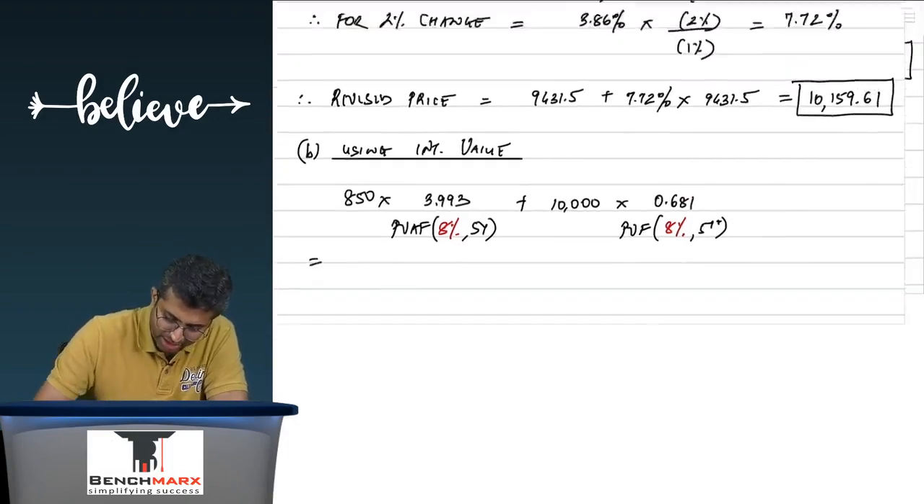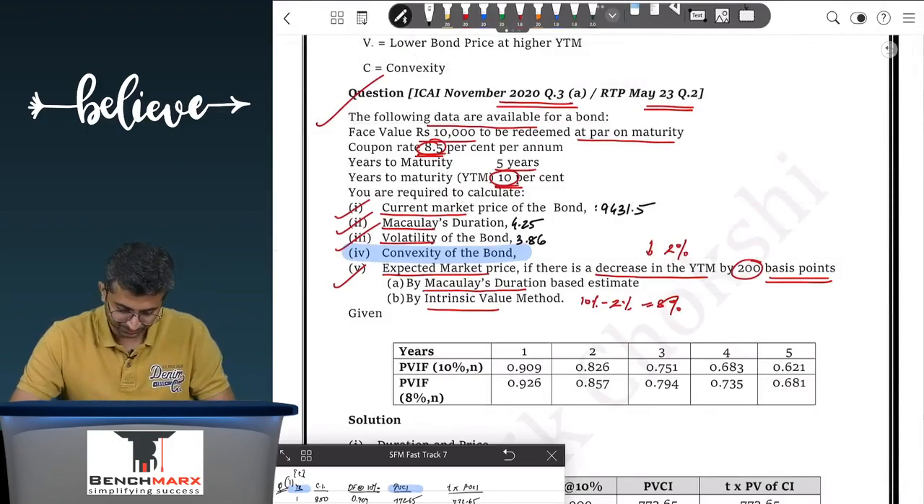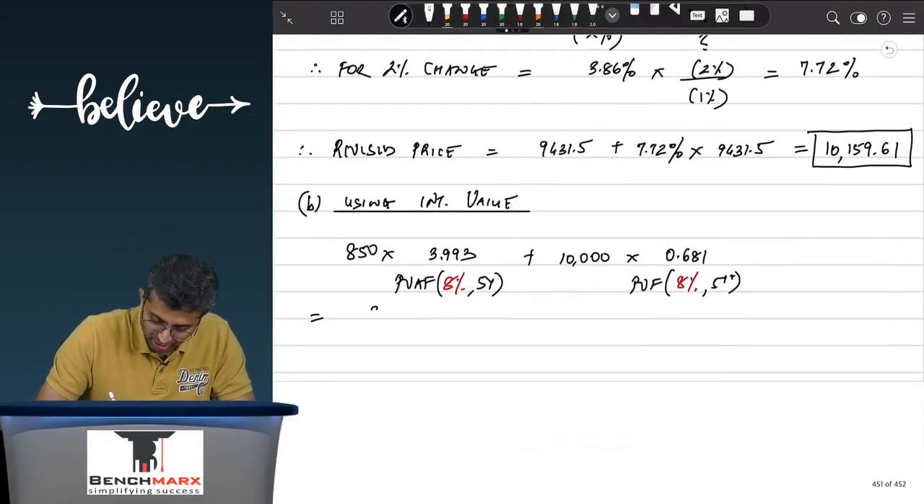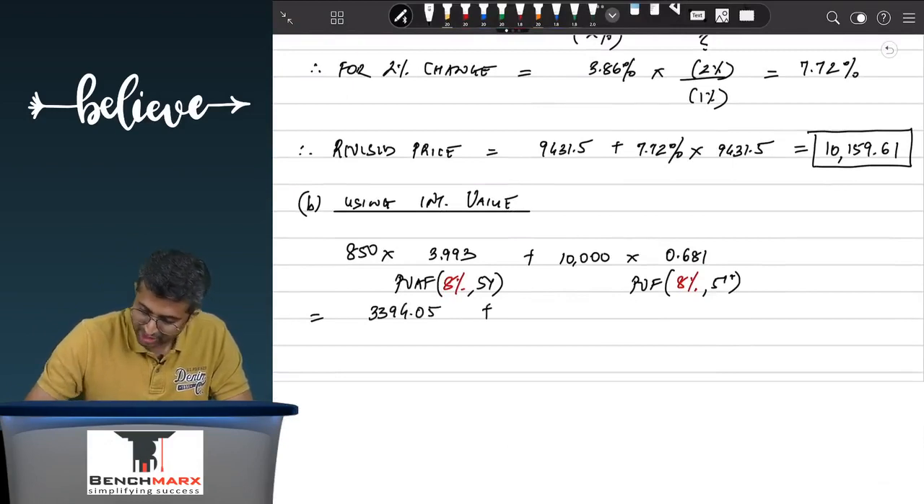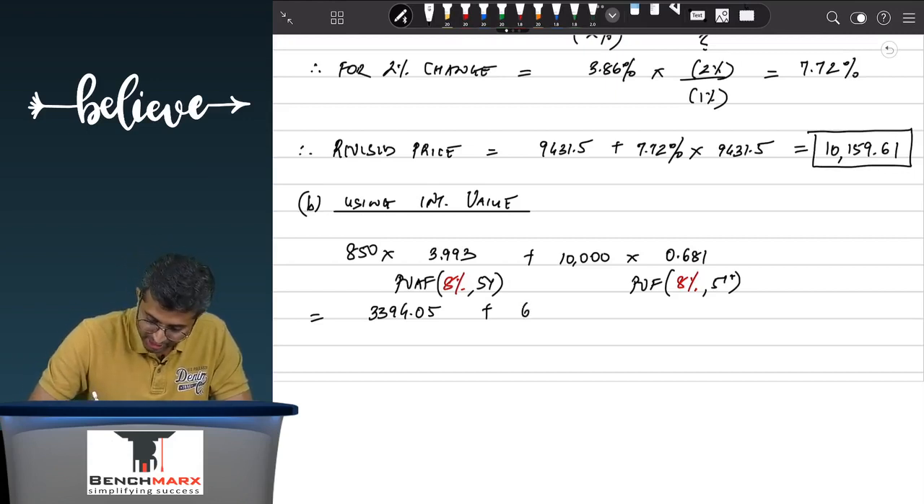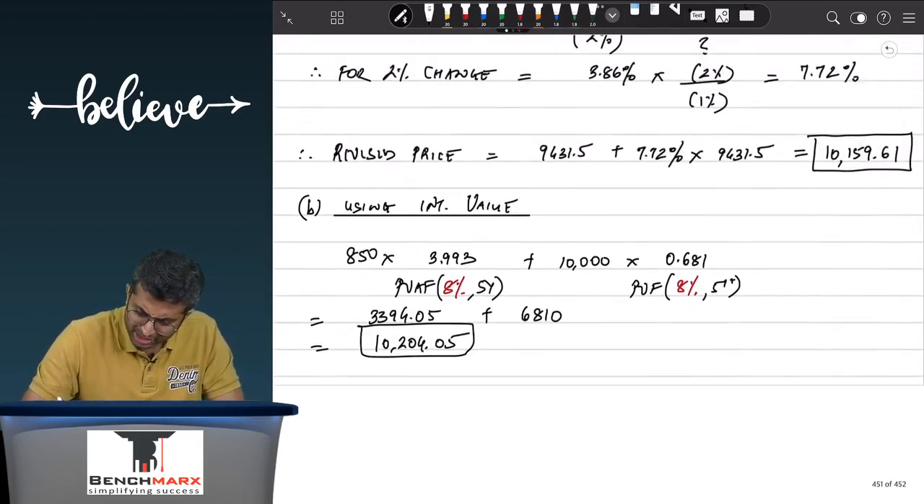So if you look at these workings, this is 850 into 3.993, plus, this is 3394.05, plus 10,000 into 0.681, this is 6810, and hence if I total up, I can see there is a slight difference. This is 10,204.05. Now on a 10,000 base, if I go to see, the prices are not exactly the same.